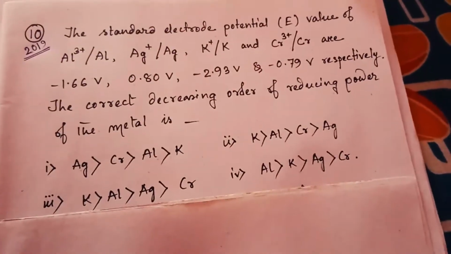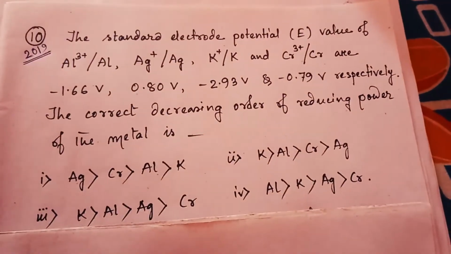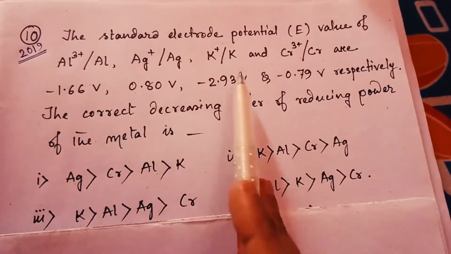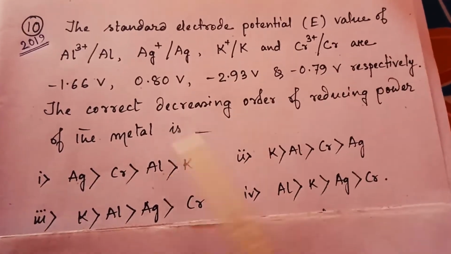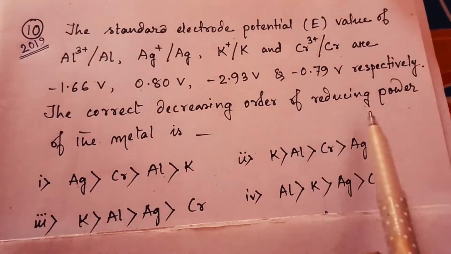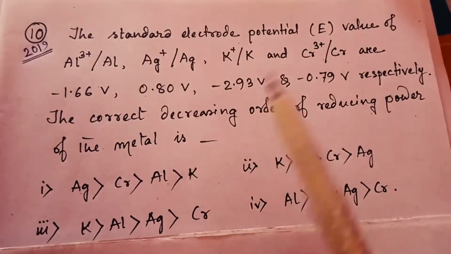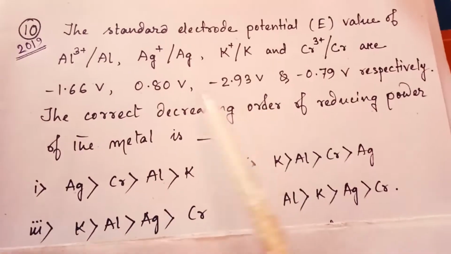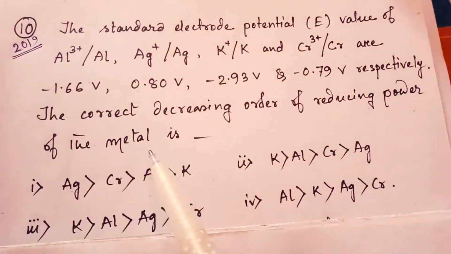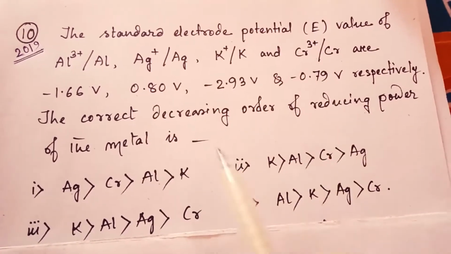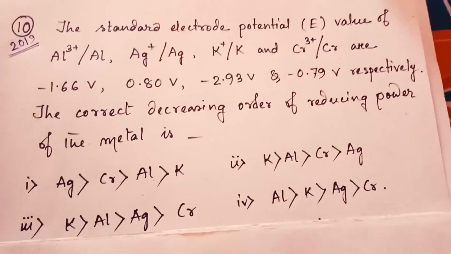So this is the 10th question of today's video. The standard electrode potential values of these are given respectively. The correct decreasing order of reducing power of the metal is. So when standard electrode potential values are given and they ask you to find the decreasing order of the reducing power, in these types of problems you have to learn the EMF series.